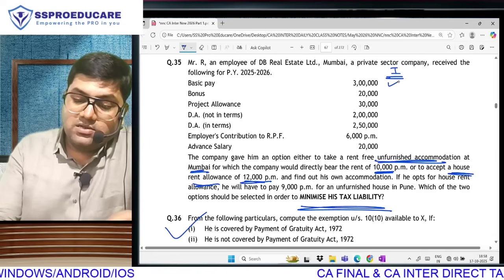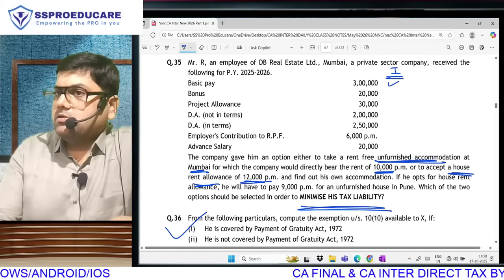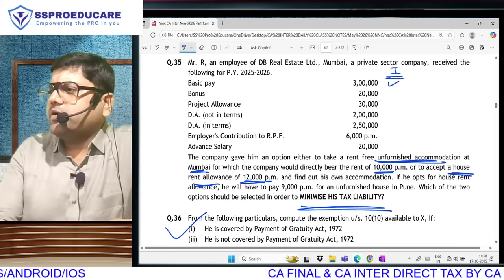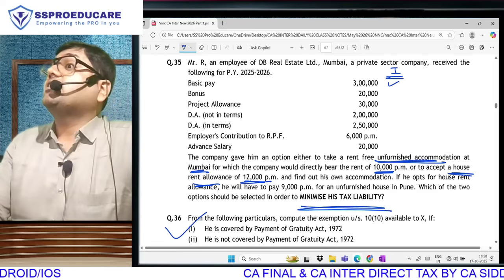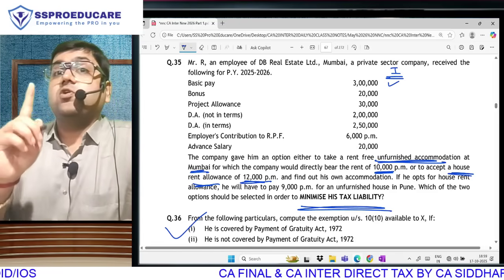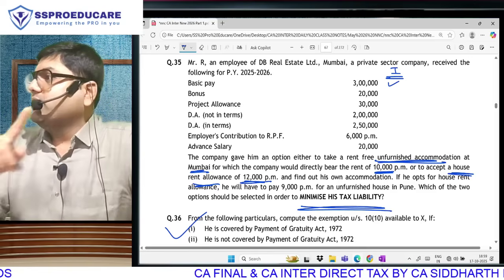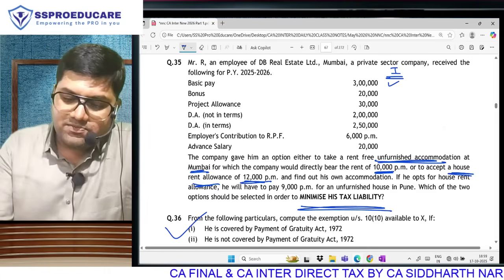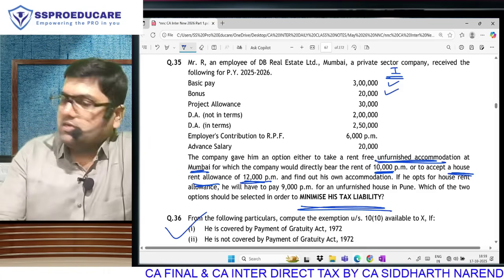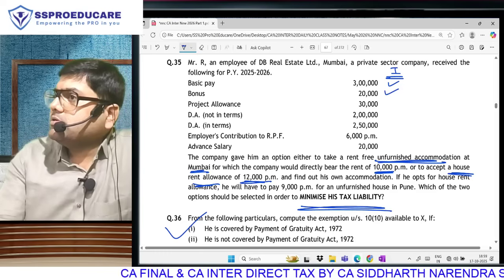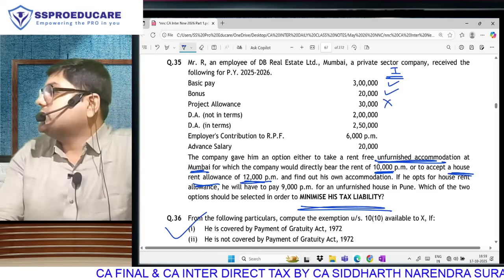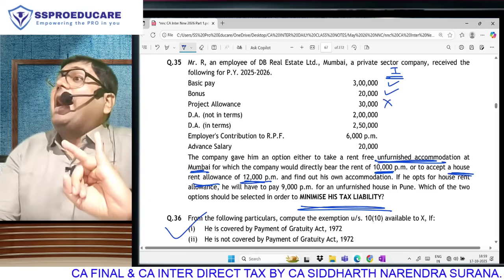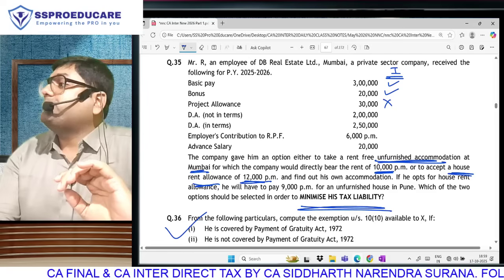Basic salary, yes. Bonus, sir, we were taught only 3 components have to be taken. That's under HRA. Under rent-free accommodation, the only time they have deviated, we have to take everything. That means project allowance, DA not in terms, which was specifically excluded, RPF, perquisites, exempt part of allowances.